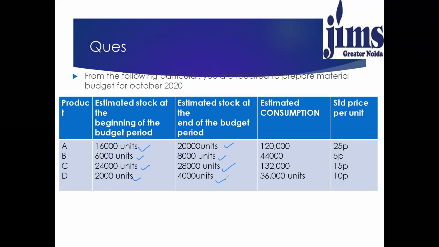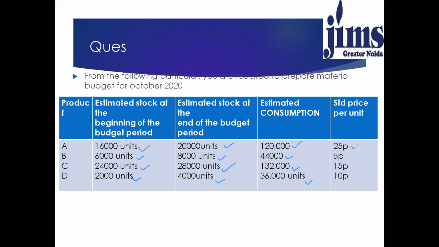Estimated consumption for the company is given. That is 1,20,000 for product A, 44,000 units for product B, 1,32,000 units for product C, and 36,000 units for product D. Standard price per unit is given.